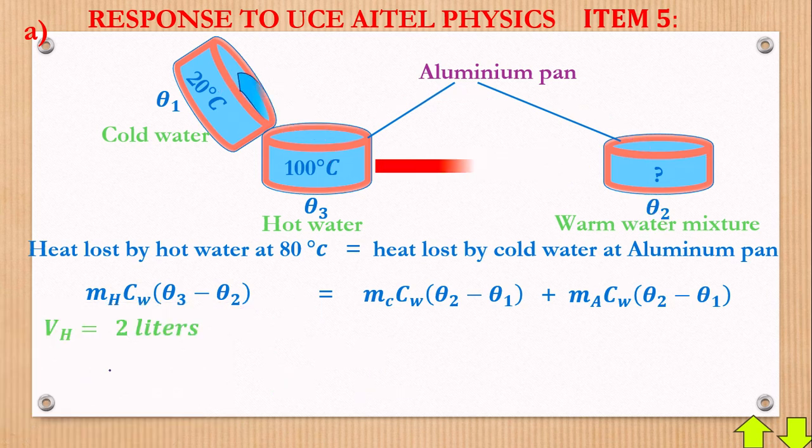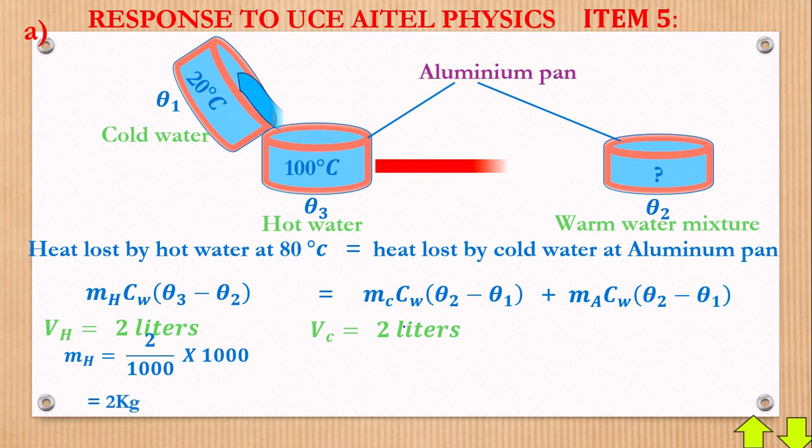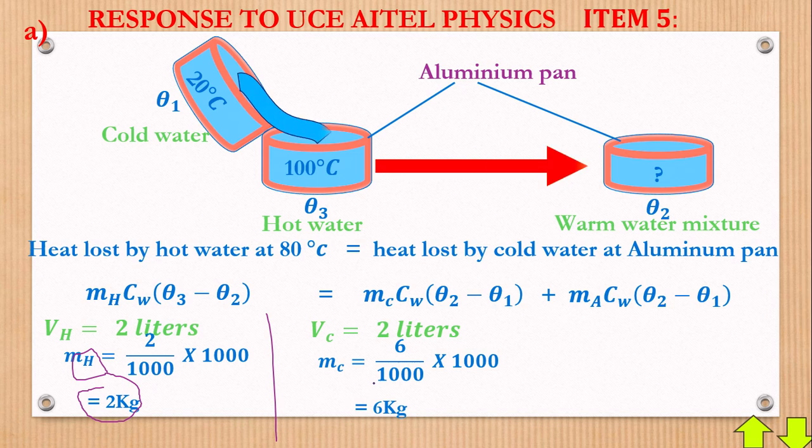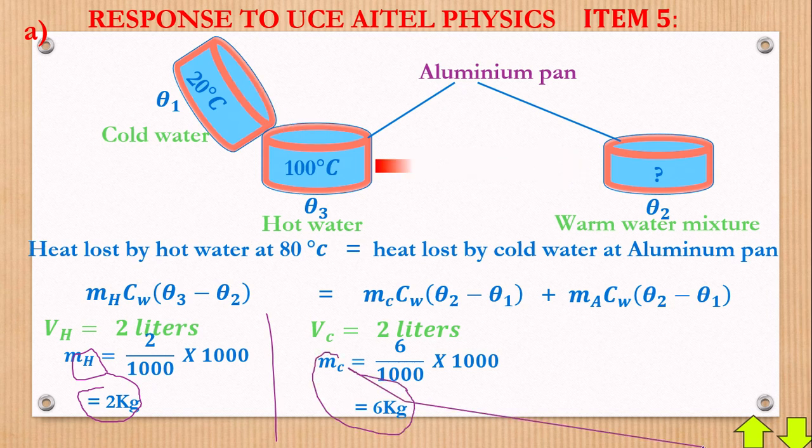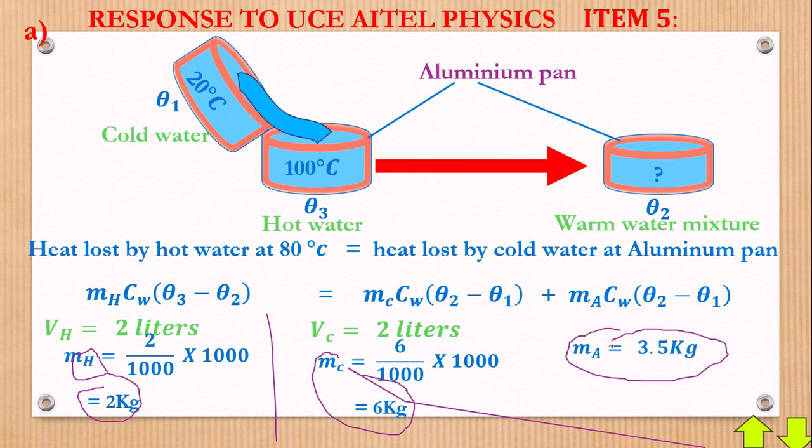Let's have that done right here. Volume of this was 2 liters. As I've explained, the mass will be equal to 2 over 1000 times 1000, which gives 2 kg. So the mass of hot water will be 2 kg. Let's do the same here. Mass of cold water will be 6 over 1000 times 1000, which will give us 6 kg. Then, not forgetting, go back and check in the question, the mass of aluminium is 3.5 kilograms, given to us already in the question.